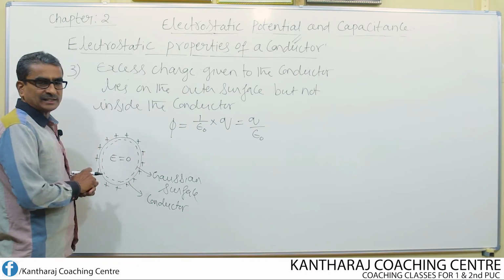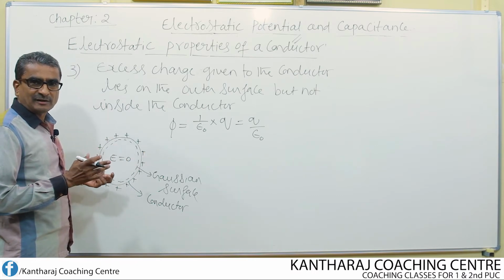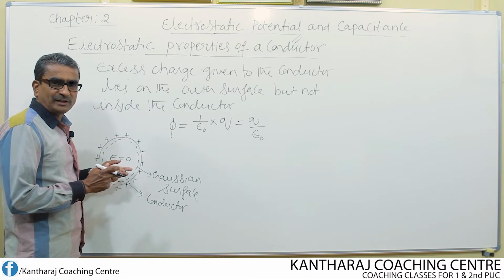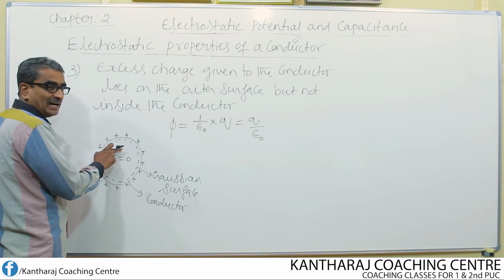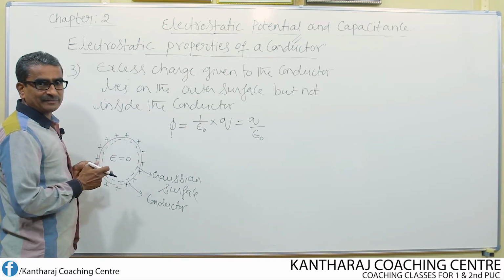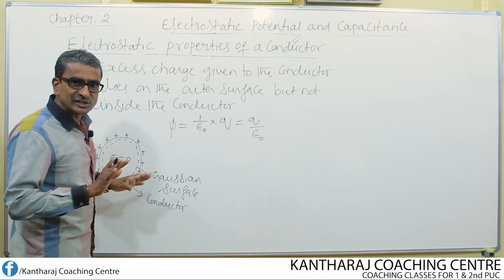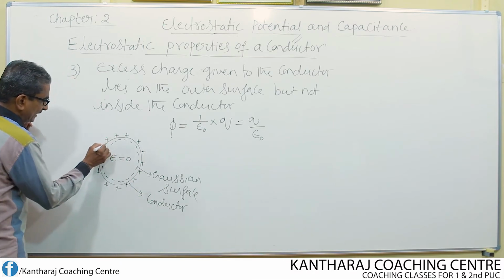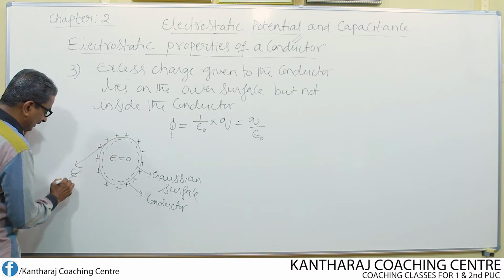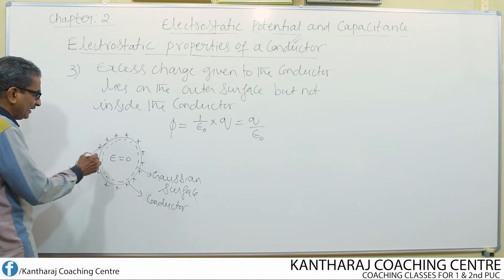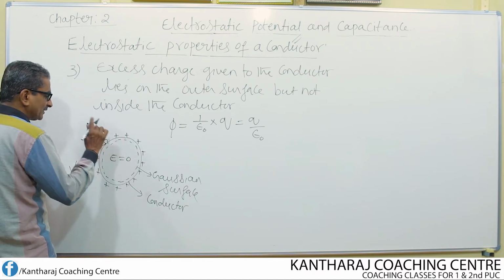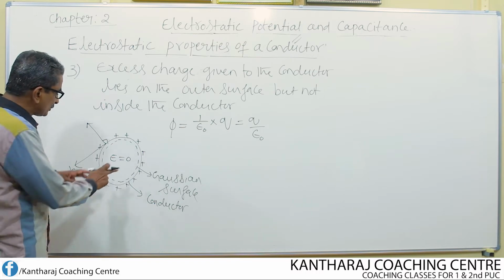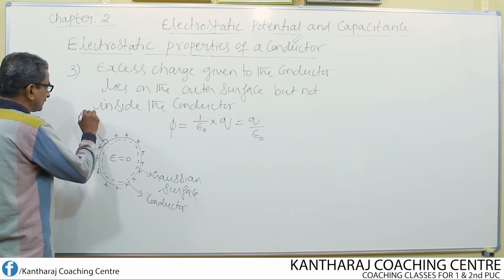No field inside the conductor, and there cannot be an electric field inclined to the surface of the conductor at an angle other than 90 degrees. That means there is no tangential component like this. Tangential component of electric field does not exist. Field always exists at right angles to the surface of the conductor. These two properties are already known to us.